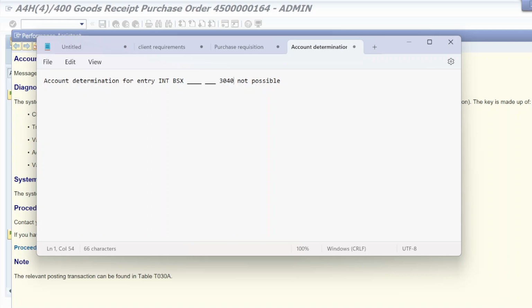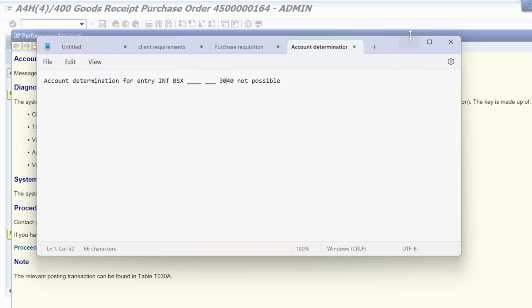it will not always be the same. For the same chart of accounts, the same key can be GBB, and the valuation class can be something different like 7090. You should not copy the same step, but the procedure will be the same. You should know how to read an account determination error, how to read that account determination ticket, and how to resolve that, right? So in this case, this is the chart of accounts, this is the key, this is the valuation class. I'm getting chart of accounts INT, key BSX, and valuation class 3040. So I have to resolve for that.